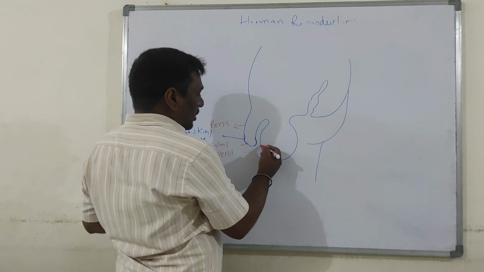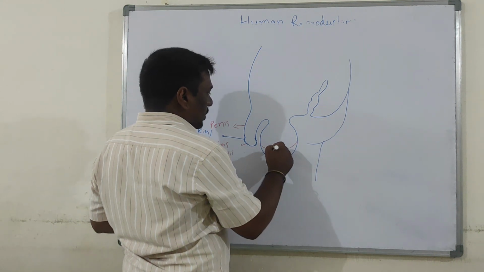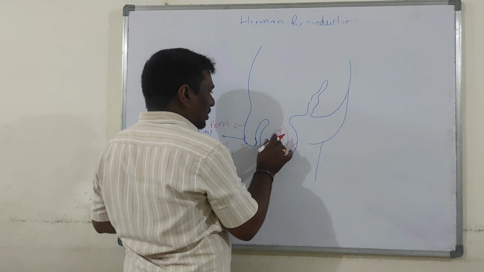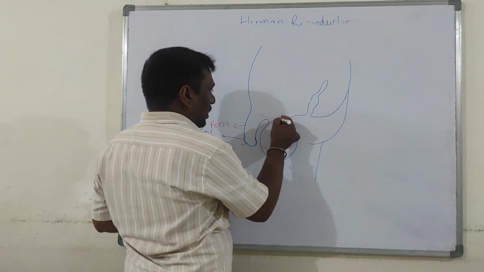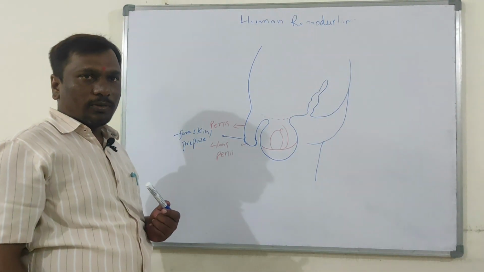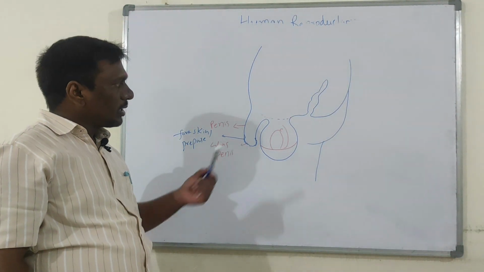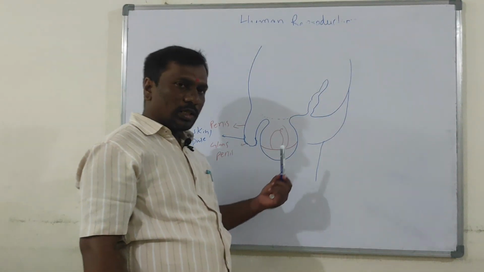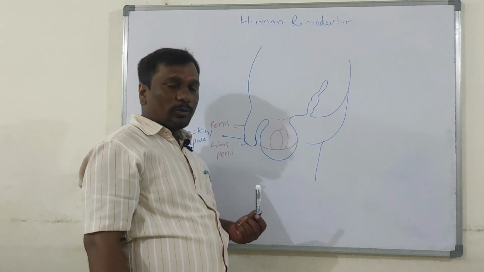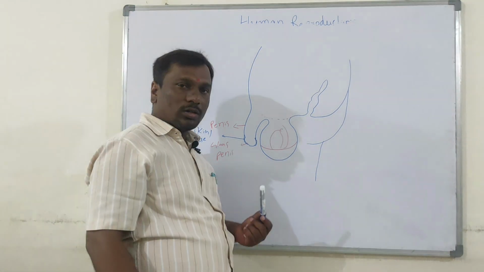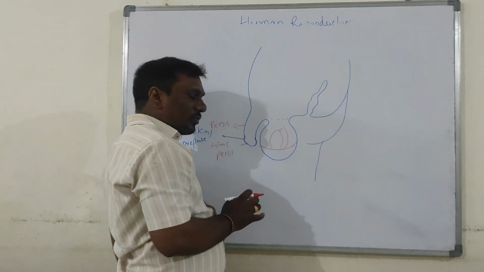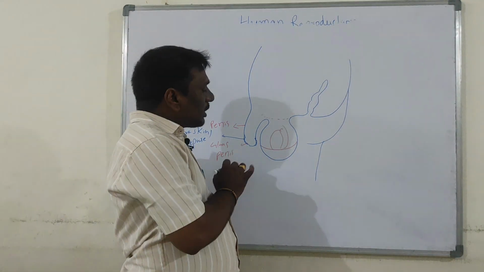Now this is a scrotum. These are testes. Testes are situated outside of the abdominal cavity. Why are they situated outside the abdominal cavity within the sac called scrotum? Because this scrotum helps in maintaining the low temperature of the testes.